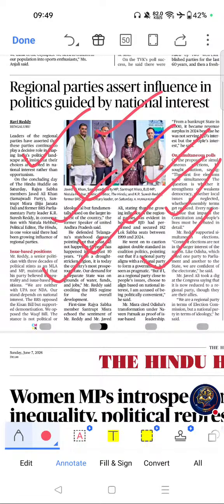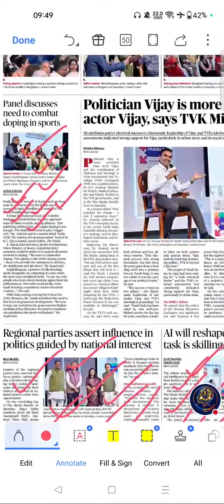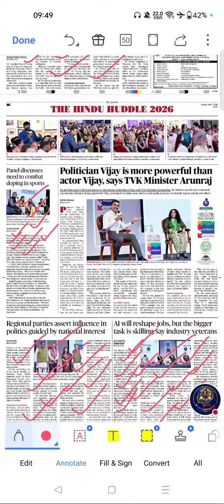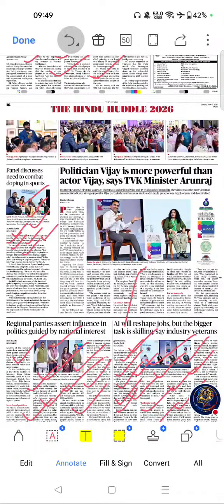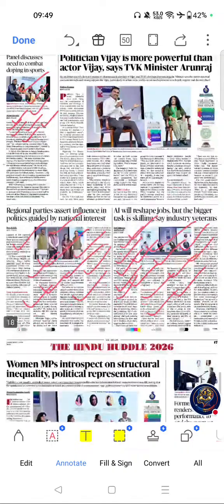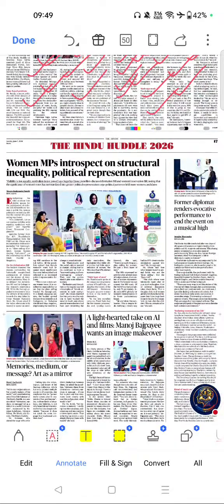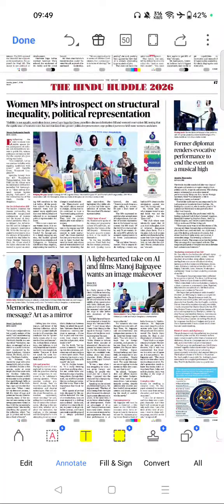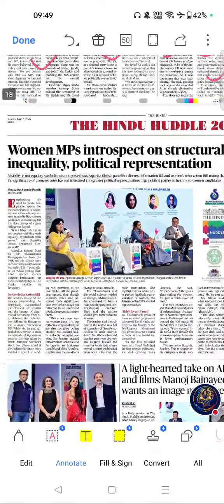Move on to next important topics of this page. These are the only important topics from this page. Move on to next page, page number 17. The Hindu 2026 page. In this one, the first important article.